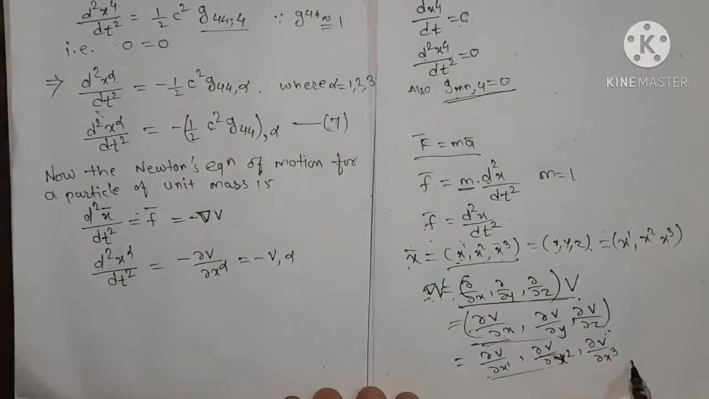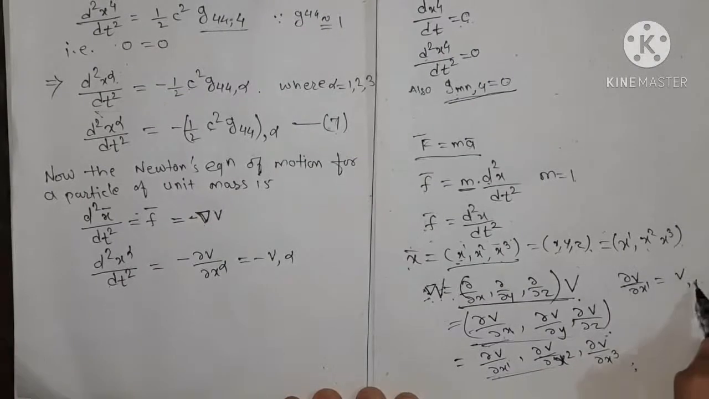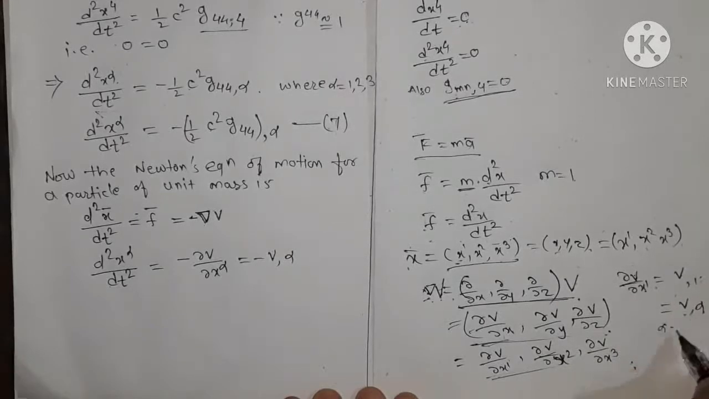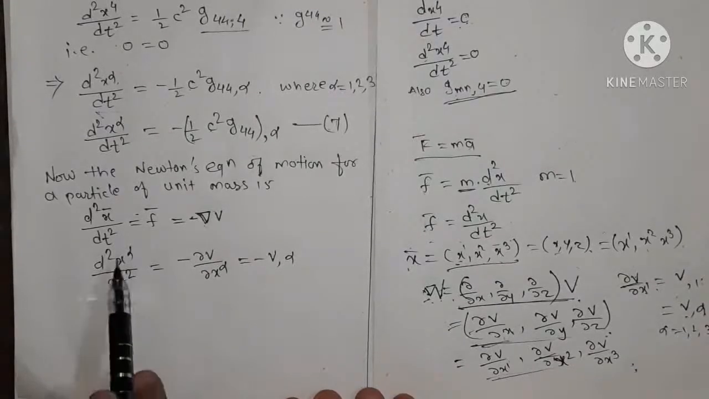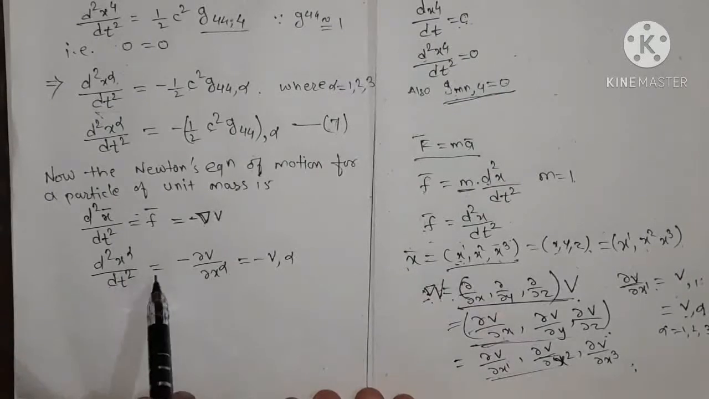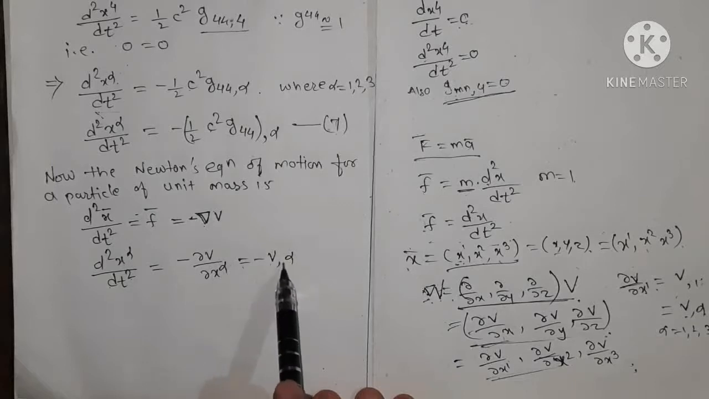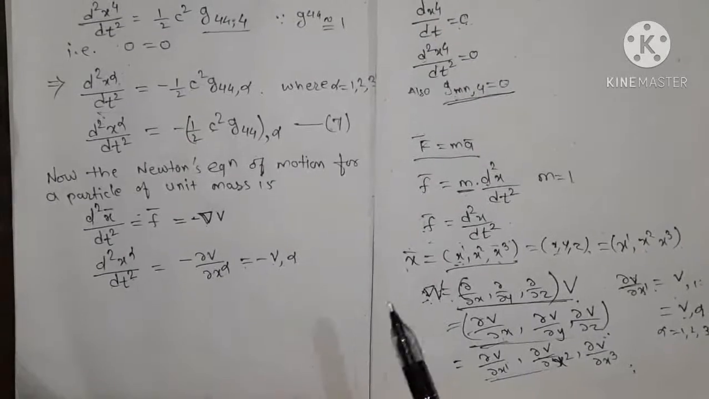So this is the same as this for x1, x2, x3, and thus we can write the partial derivative del v upon del x1 as v comma 1, that is the derivative with respect to the first coordinate. So we write this as v comma alpha, where alpha equals 1, 2, 3. So we are writing d2x alpha upon dt square, with respect to each component, equals minus del v upon del x alpha, which equals minus v comma alpha, that is the partial derivative with respect to x alpha.